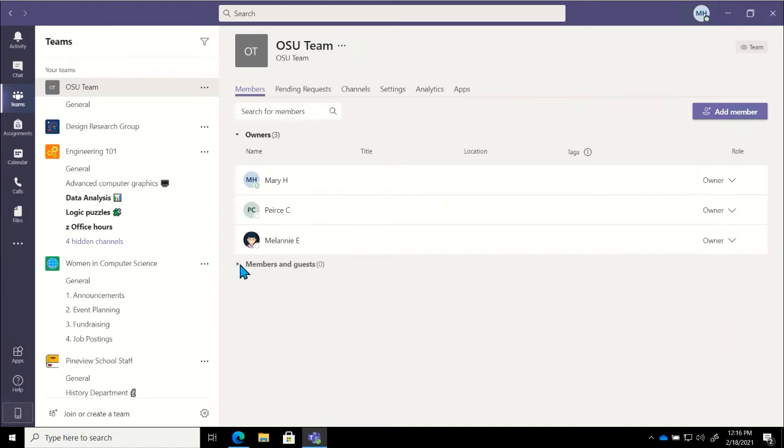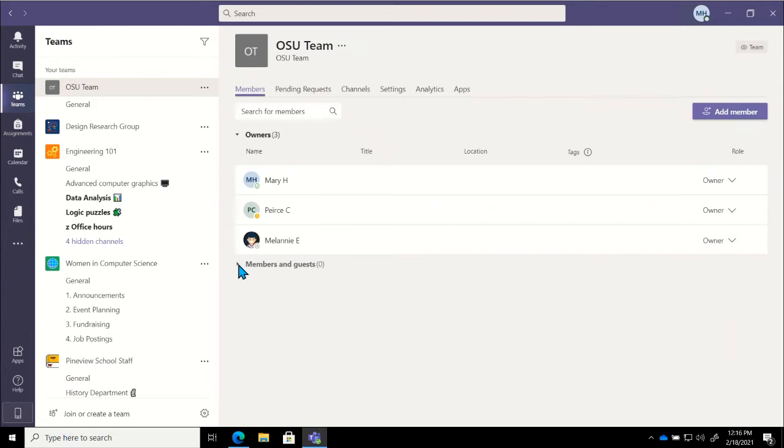Now, if you'll remember, best practice is to always have at least 2 team owners. 3 is preferable. That way, if Melanie were to go on vacation and Pierce got promoted, I am still in place as a team owner to help manage any permissions or settings that we might need to adjust. Also, if I need to add a team member, this is a great place to do that.